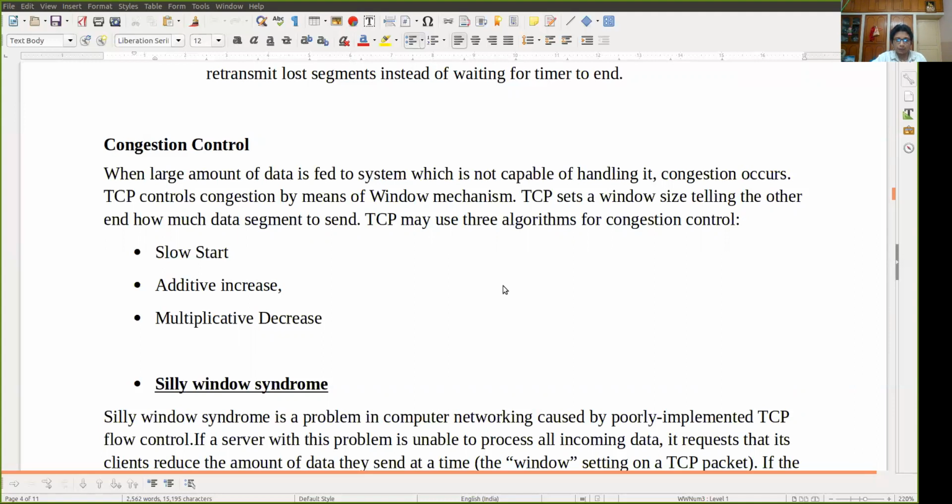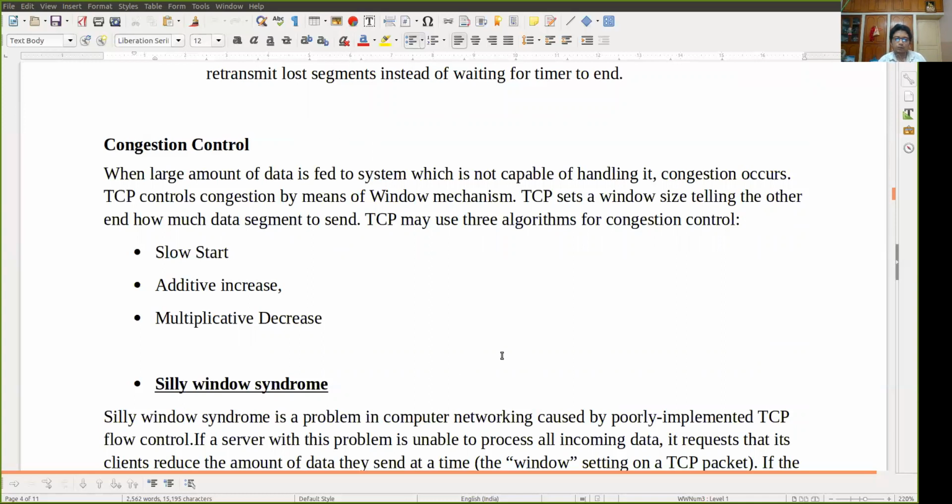Next, another mechanism is additive increase. In additive increase, after reaching the threshold, because there will be some threshold value, suppose the threshold value is 64, after reaching the threshold the increment will be by 1. So after the acknowledgements, the congestion window size will be increased by 1. Congestion window size means the amount of data we are sending at a single step. Like here, the congestion window size was at first 1, after that it became 2, then 4, then 8. After reaching the threshold value, suppose 64, we will increment by 1, then the next one, like that. So that is additive increase.